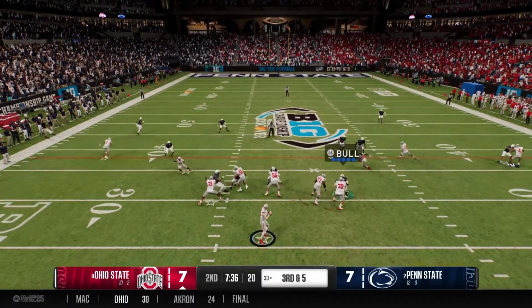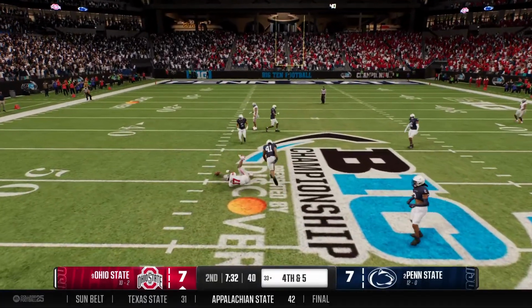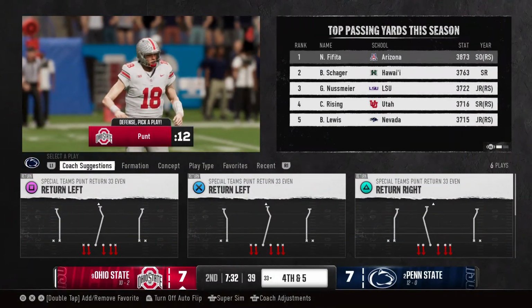There's the snap, and he's looking to throw. Lets it fly to the wideout. Good hit by the DB. Now it brings up 4th down.